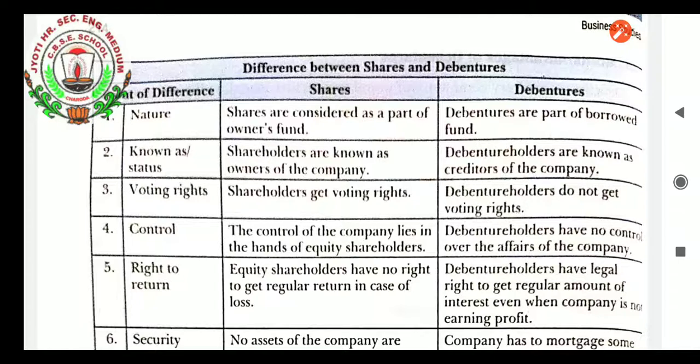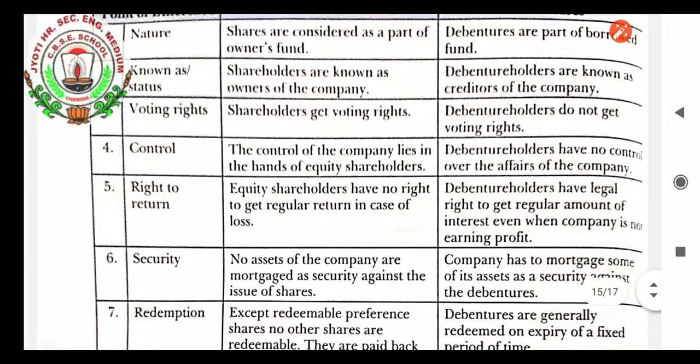Shareholders are persons who purchase the shares of the company, whereas persons who purchase the debentures of the company are known as debenture holders. They are also known as the creditors of the company, whereas shareholders are considered the owners of the company. Voting rights: shareholders get voting rights but debenture holders do not. The control of the company lies in the hands of the shareholders, not the debenture holders. They do not have any participation or voting rights in the matters of the company.